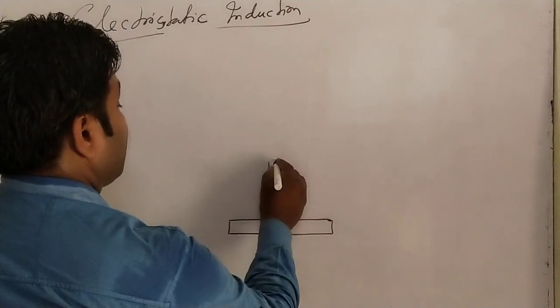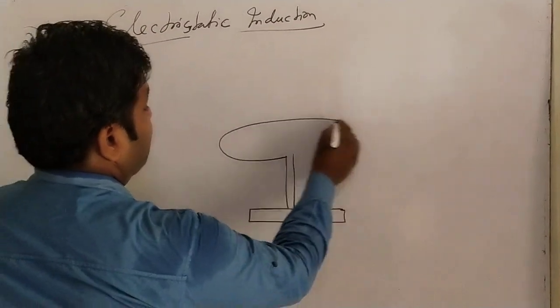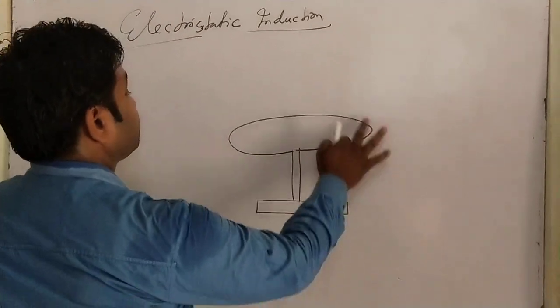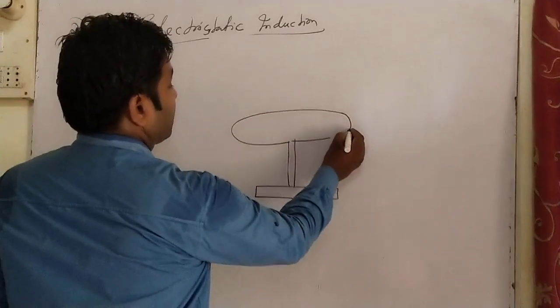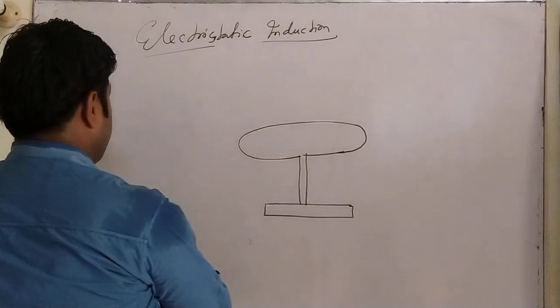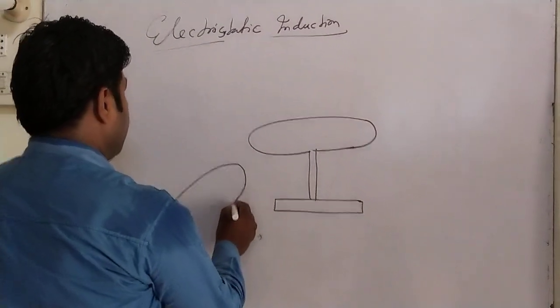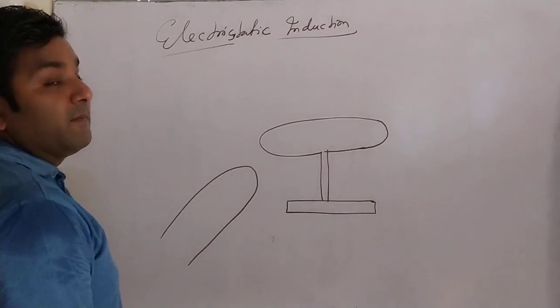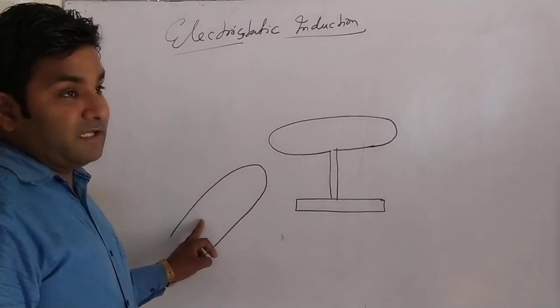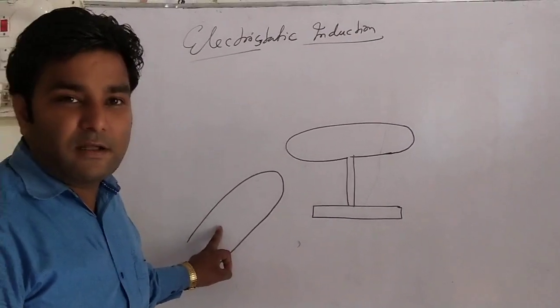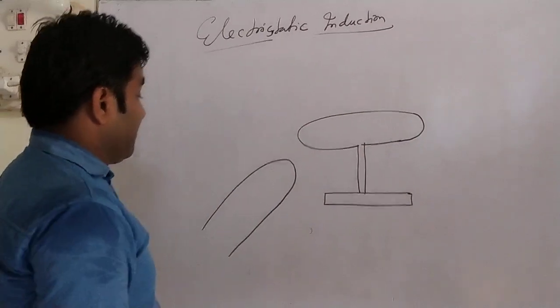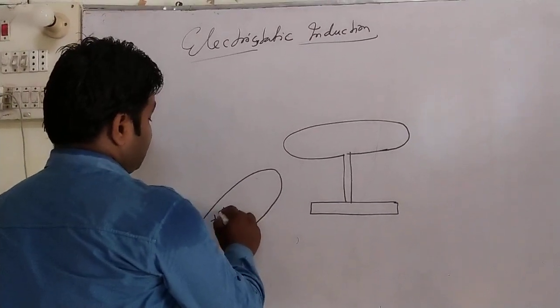This is a conducting rod, and here a glass rod. You all know from the earlier concept that whenever a glass rod is rubbed with silk cloth, it obtains positive charge.